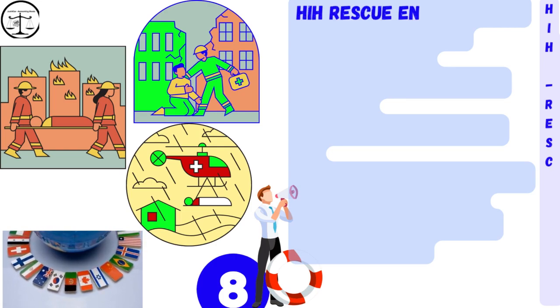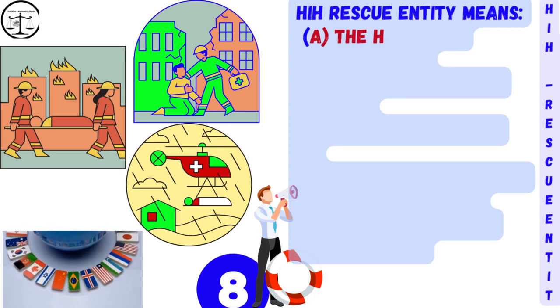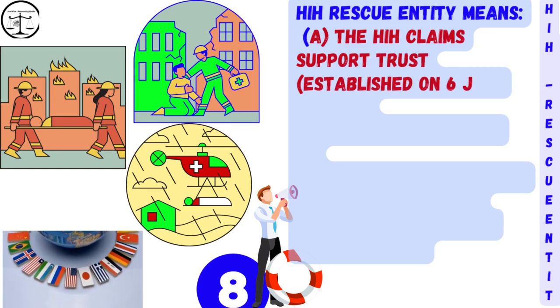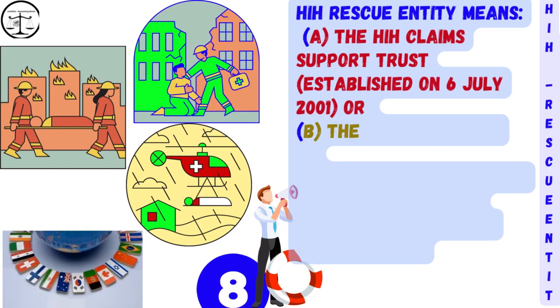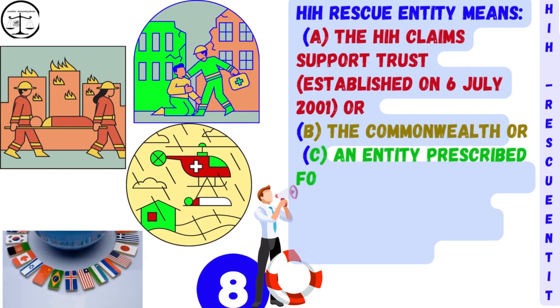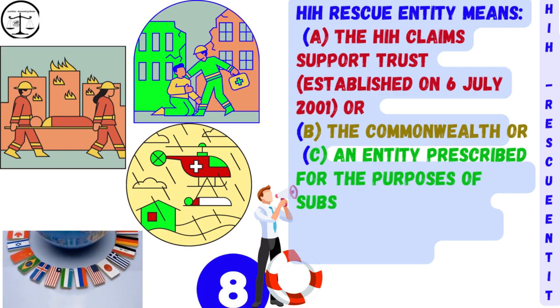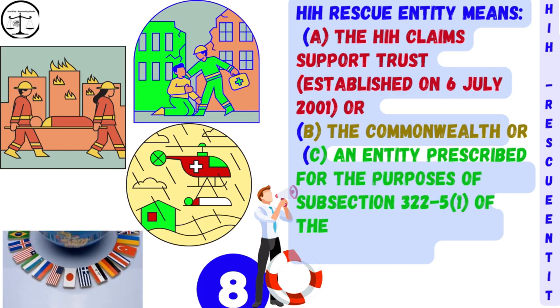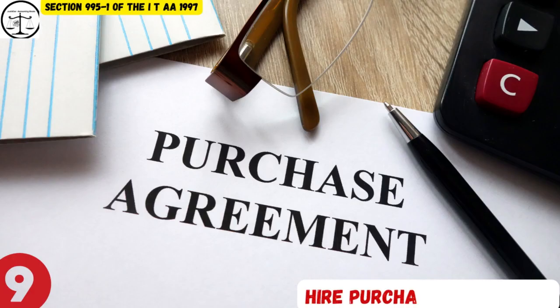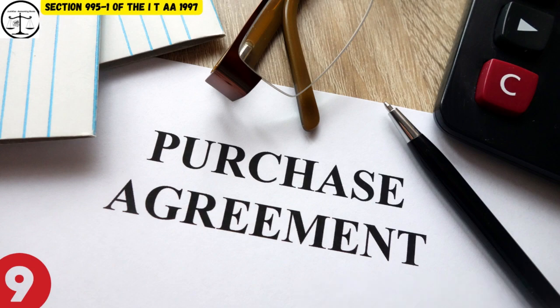Word number 8. HIH Rescue Entity means A. The HIH Claims Support Trust, established on July 6, 2001, or B. The Commonwealth, or C. An entity prescribed for the purposes of subsection 322-5(1) of the ITAA 1997. Word number 9. Hire purchase agreement has the meaning given by Section 995-1 of the ITAA 1997.